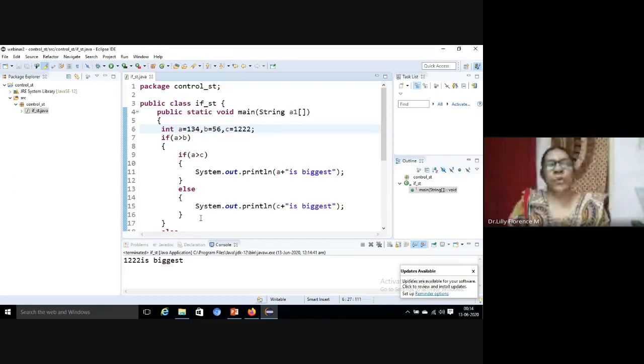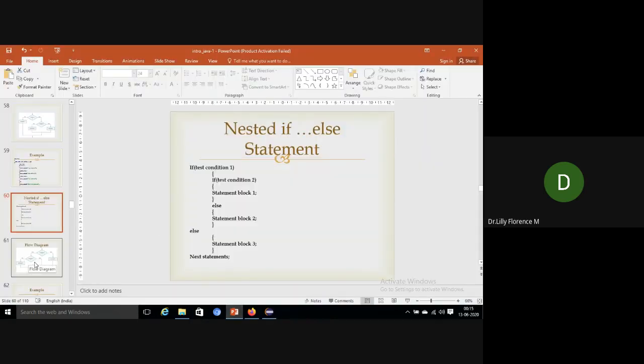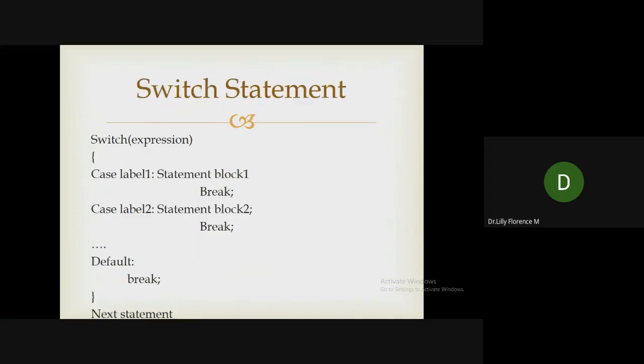Hope you all understand about the decision making statements, that is if statement, if else statement, else if ladder, and nested if statement. And the next one in the decision making statements is switch statement. In a switch statement, we have a set of options, and from those options we can select which option has to execute.